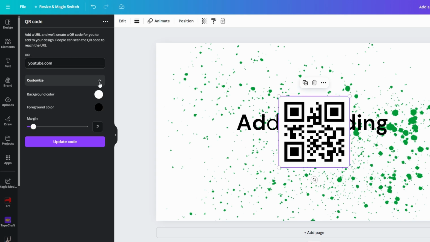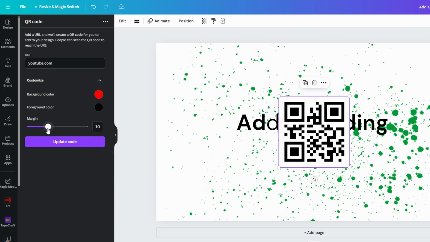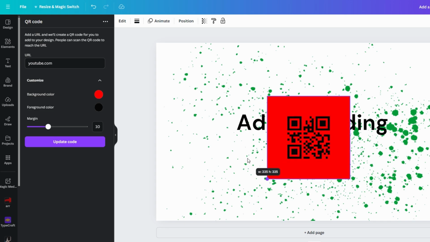customize the QR code. You can customize the foreground color, you can choose the color of the QR code itself, and the background color. Select a background color. You can set the margin, and then click on Generate QR code. The QR code will appear on your canvas. You can resize it and reposition as needed.